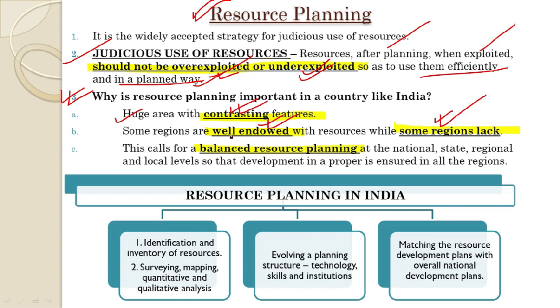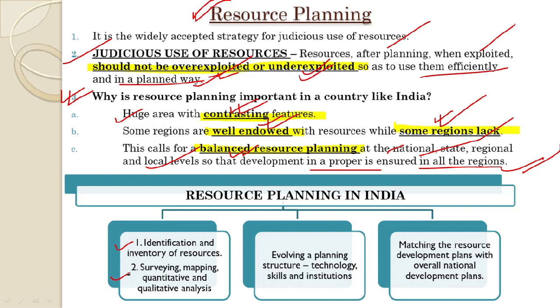Now this calls for balanced resource planning at the national, state, regional and local levels, so that development in a proper manner is ensured in all the regions. Clear? Now we see the processes through which resource planning takes place in India. So first of all, identification and inventory of resources is done.